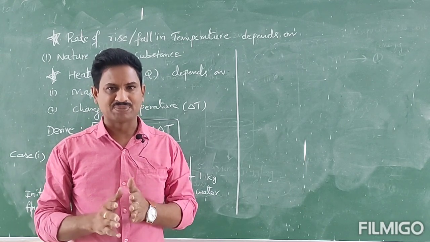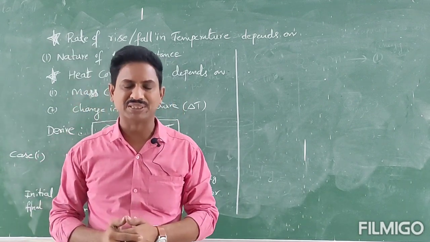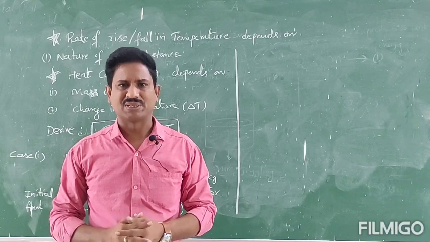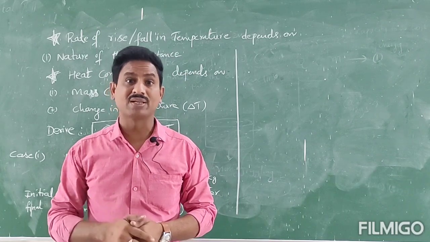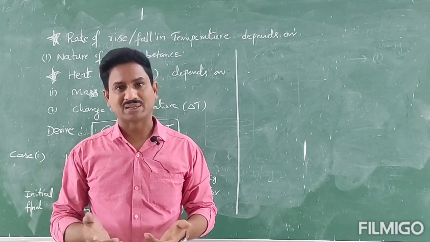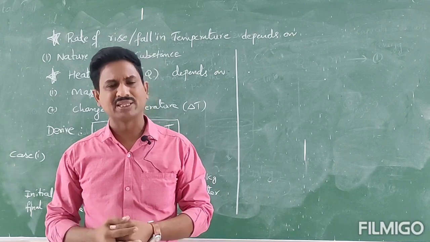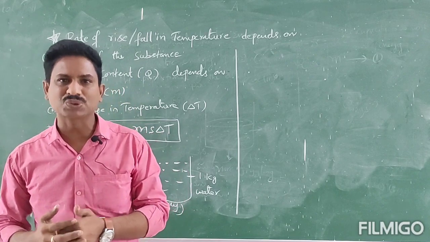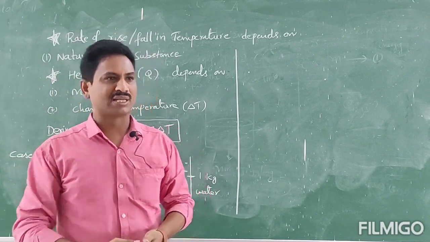A piece of wood and a piece of metal are kept in a fridge for the same duration of time, let it be 15 minutes. And the colder one is the metal piece. So we are supplying the same conditions, but the metal piece is colder because that depends on the nature of the substance.